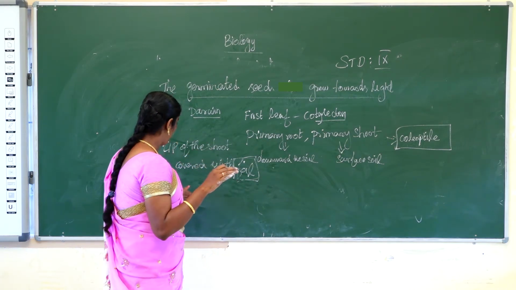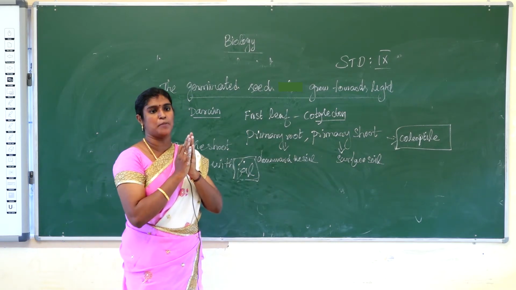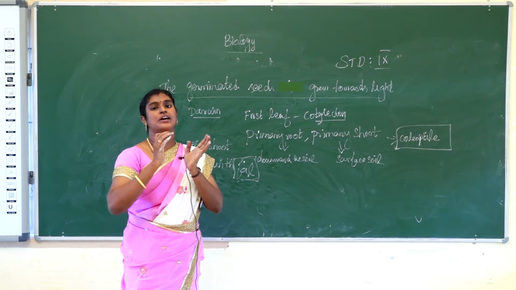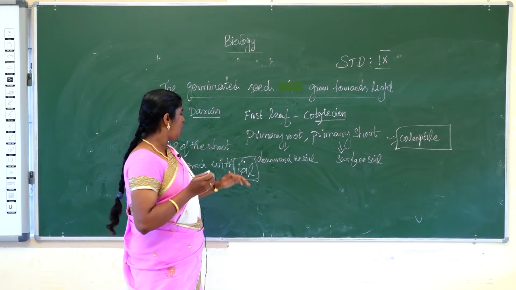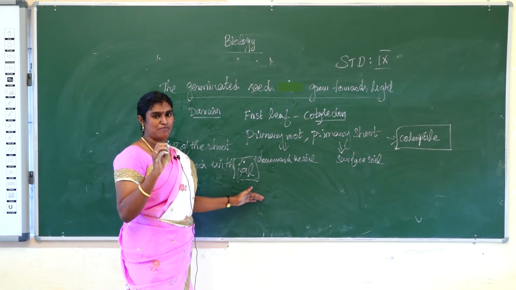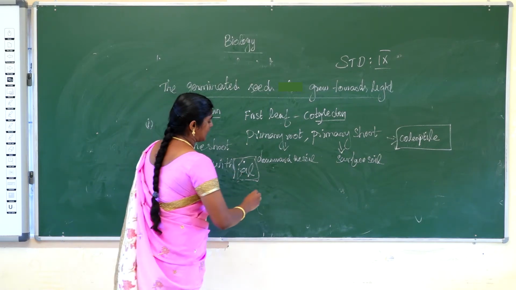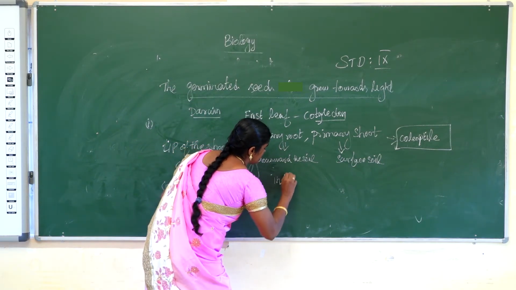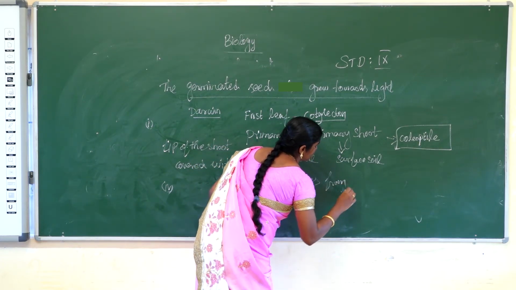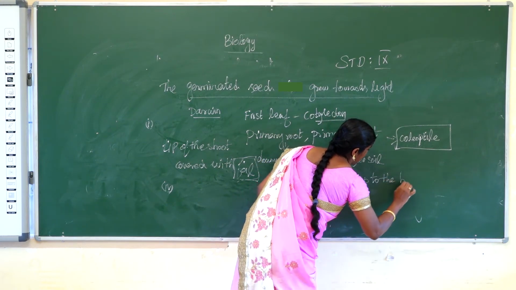Fourth, the part of the stem is covered but the tip is open, and the seedlings bent towards the light. So Darwin concluded that some influence is transferred from the tip to the basal region.